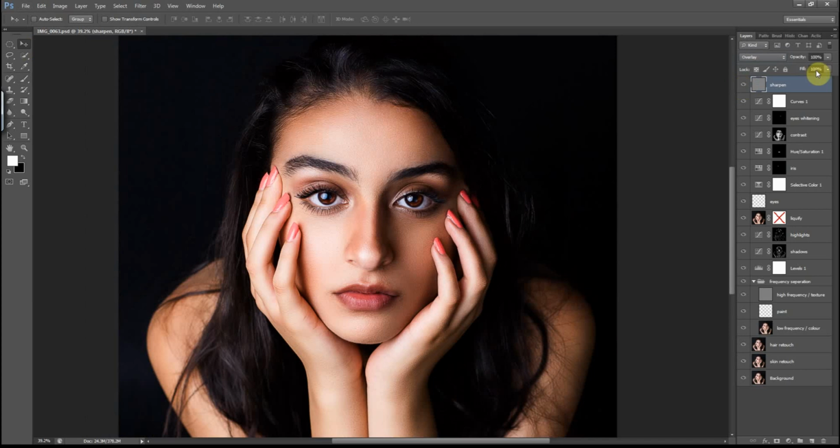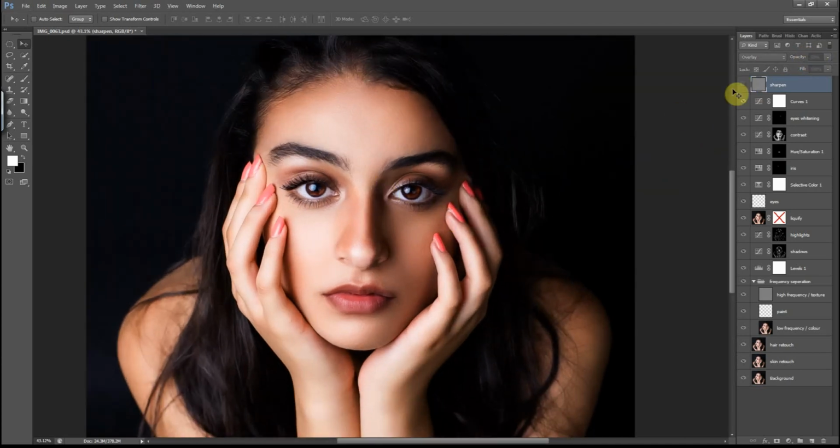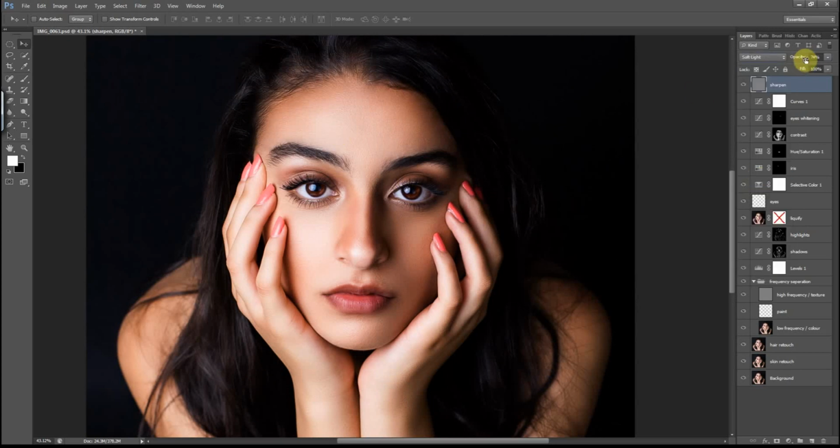Get close just to see how sharp it is. Move down with the opacity and adjust it as you like. I think I'm happy with 50%. That looks good. I don't like it to be too sharp, otherwise it will look too overdone. I'll just change the blending mode to soft light. I feel that it looks better, and just adjust the opacity once more, and the image is looking pretty good.